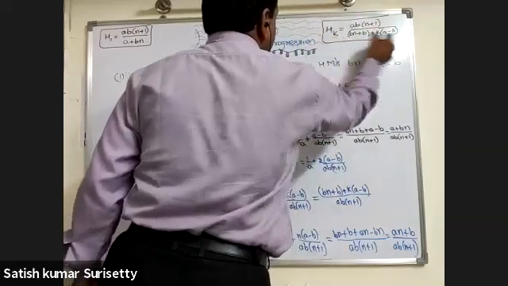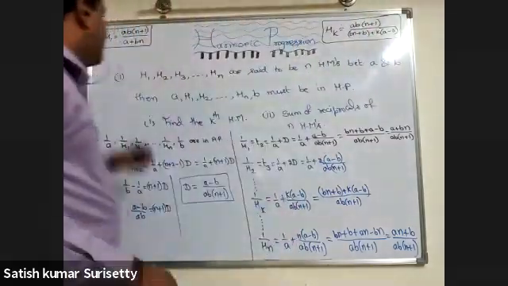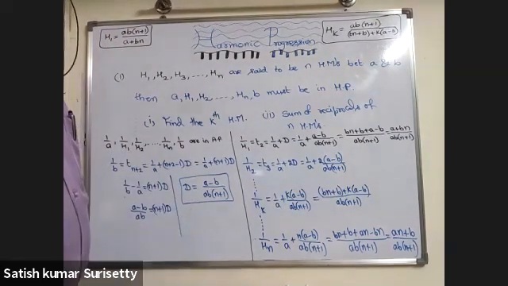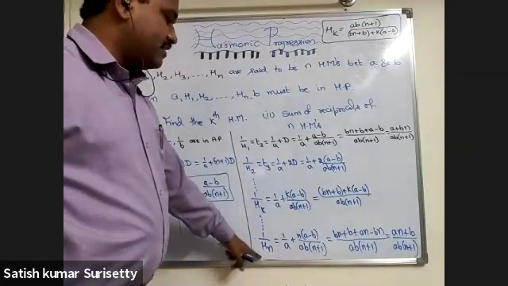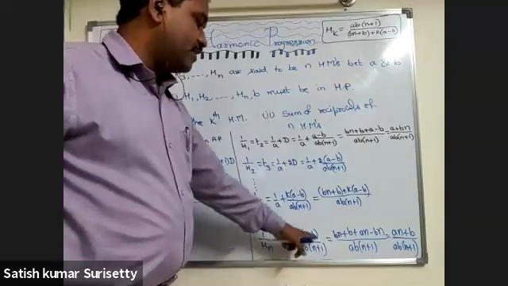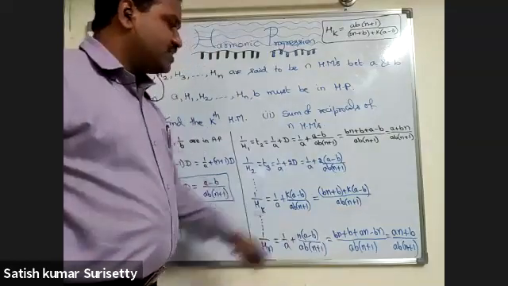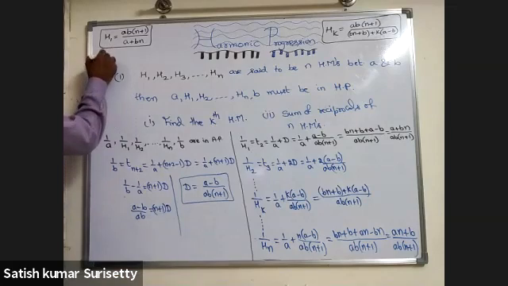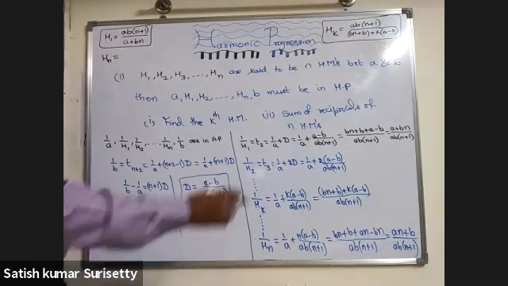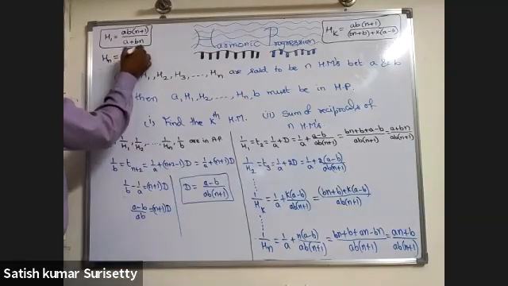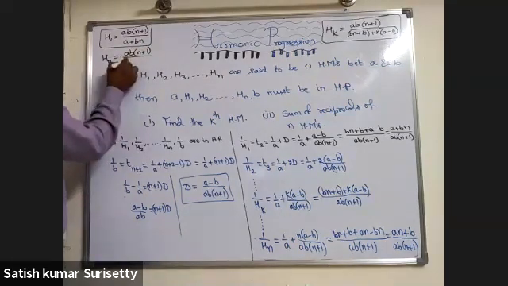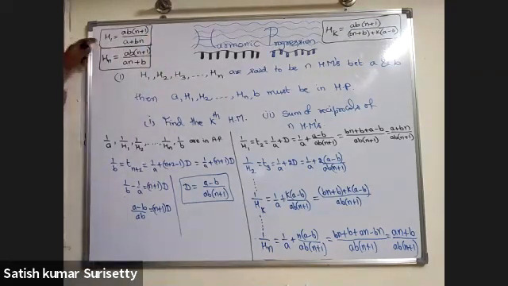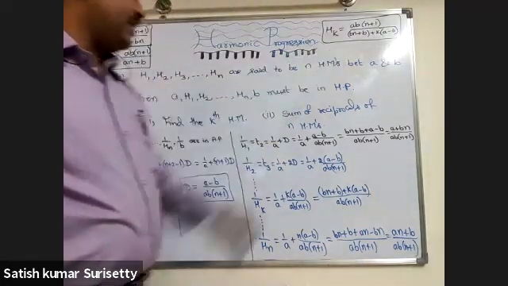In this Hk, if I substitute k equal to 1, I should get the first harmonic mean, and so on. Now 1 by Hn is 1 by A plus n into (A minus B) upon AB into (n plus 1). If you simplify, you will get (An plus B) upon AB into (n plus 1). So try to remember Hn also: Hn equals AB into (n plus 1) upon (An plus B). So try to remember H1, Hn as well as Hk.